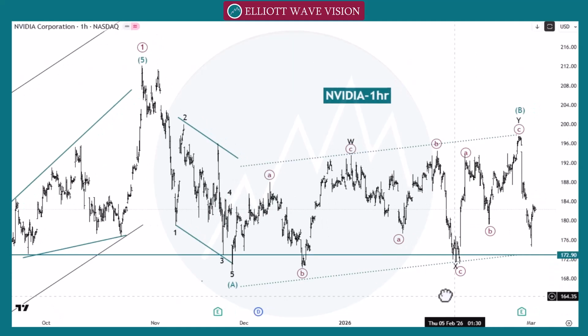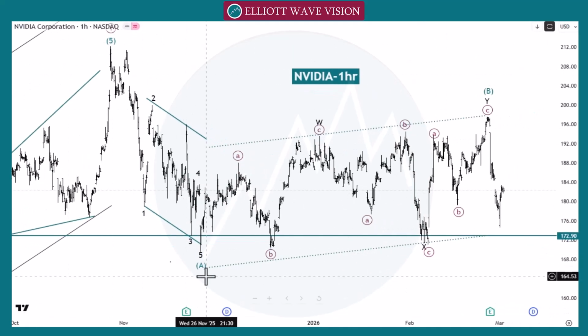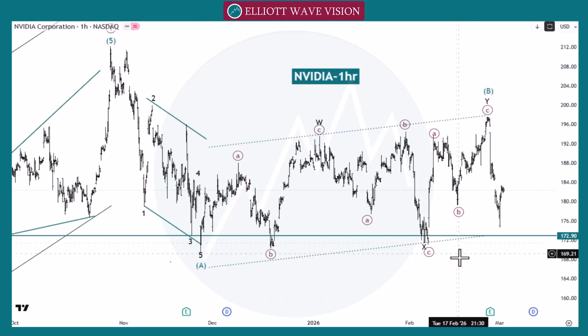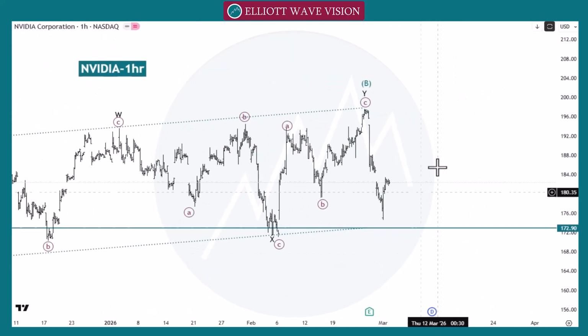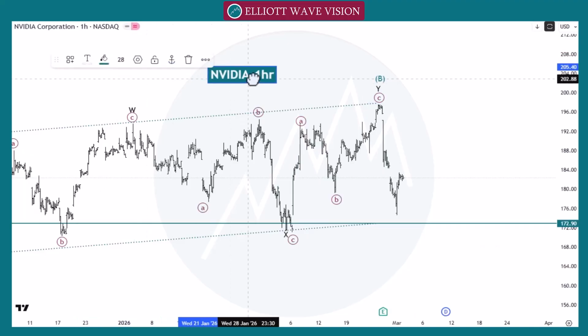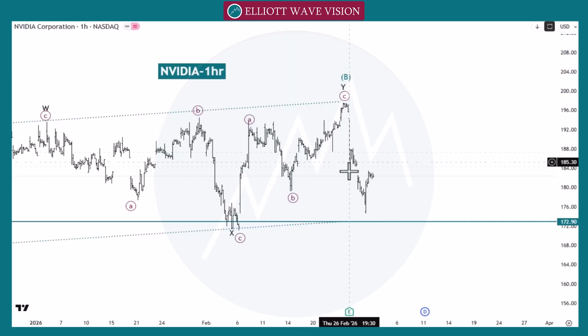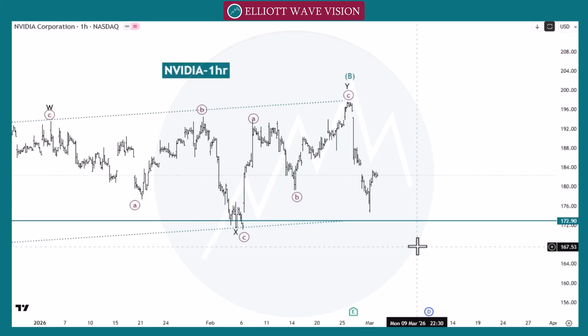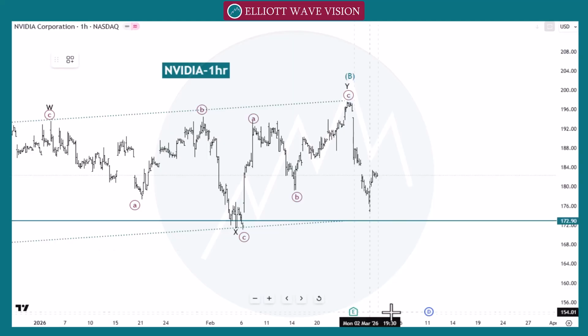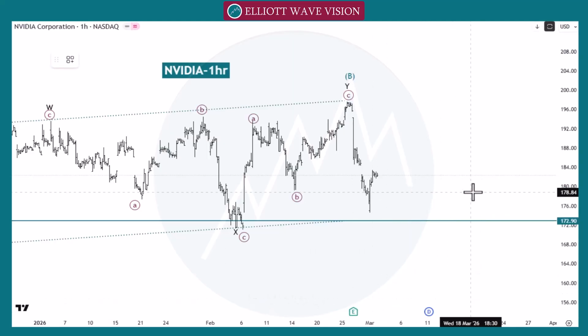So at this point in this pair, after this green wave A and green wave B, we are looking for the next point. Market gives us this move as a wave 1, wave 2, 3, 4, 5, or we can count this move as a wave 1, 2, 3, 4, and 5. Now we need to wait for the classic trading level pattern in lower time frame. In lower time frame, we can go with this 180. 180 belongs to the end of group 2.